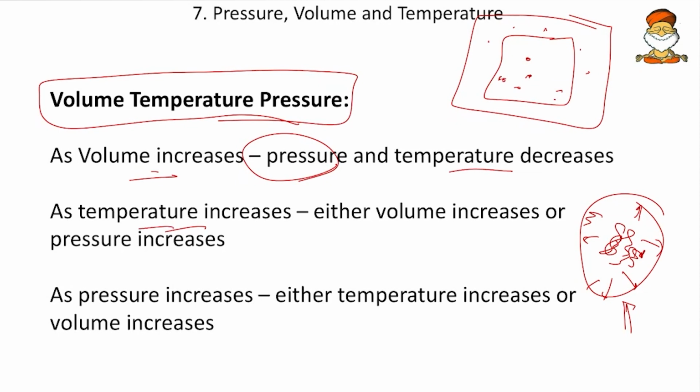Once the pressure on the balloon increases, once temperature is increased, either volume should increase, or if the volume is not increased, the molecules will hit more and more. Then the pressure increases. So if I am heating a balloon, the volume will increase on its own. But if I heat a cylinder, the pressure increases because the volume of the cylinder will not increase.